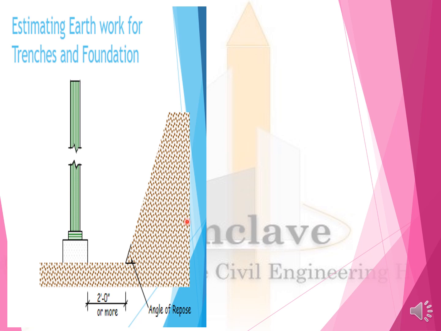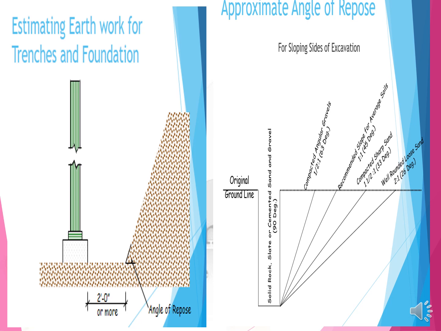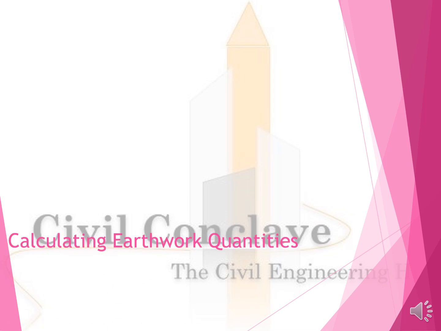Estimating earthwork, trenches in the foundation. See, this is the methodology of angle of repose for the excavation. Approximate angles of repose for sloping side excavation. Original ground level, compacted gravel, it is 1:2:1. Recommended slope for average soil will be 1:1. Slump sand will be 1:2. Wet earth will be 2:1.